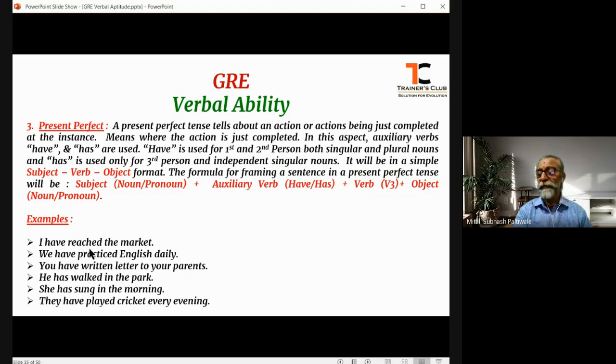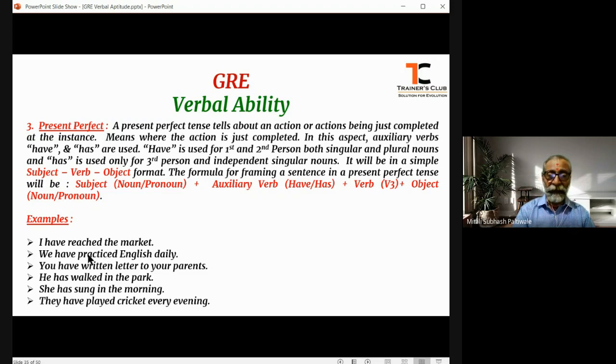The action verb reach is in the third form, that is V3 form, reached. This is where most of us get confused between the present tense and the past tense. This is what I wanted all of you to understand very clearly. Don't simply judge the tense of a sentence by reading the action verb. You have to remember whether the action verb used is a regular verb or an irregular verb.